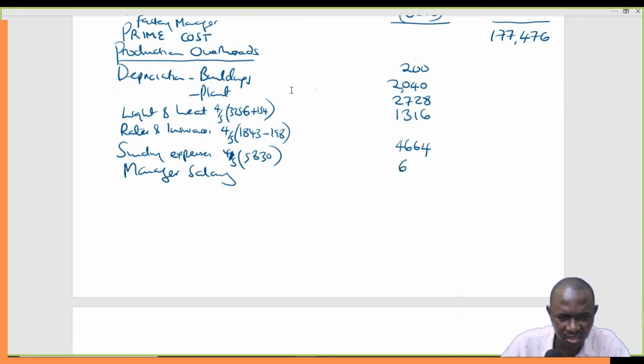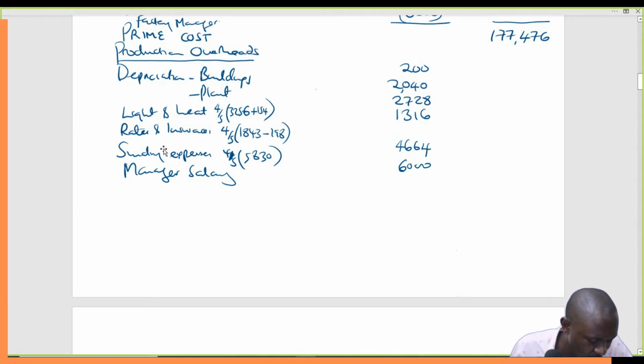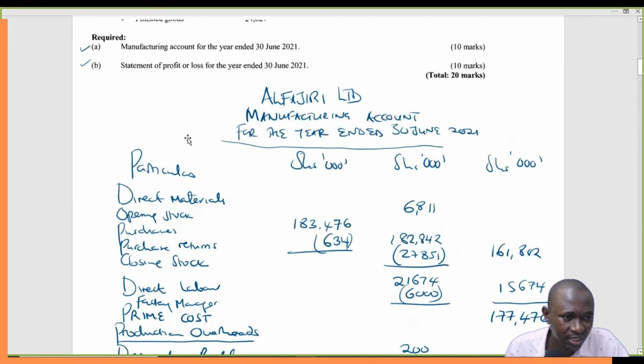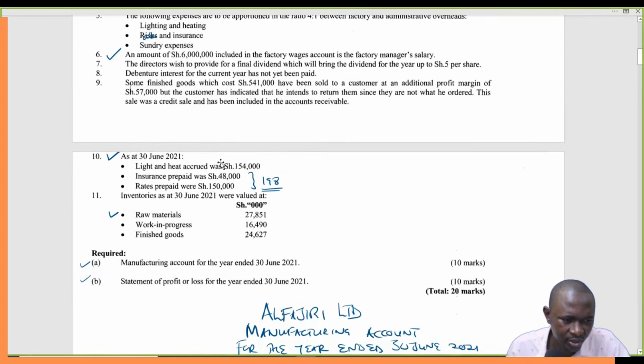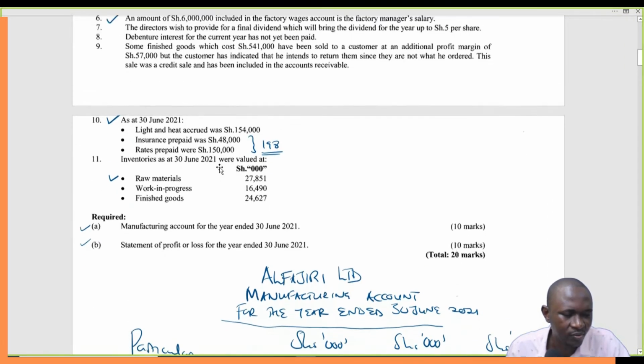Then we move to the next item, the directors' provision, this one doesn't apply. I think we're done with this.